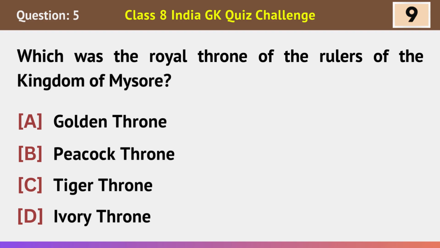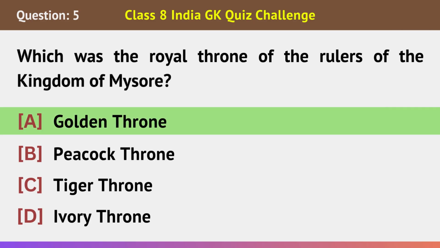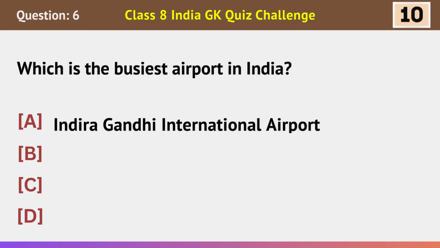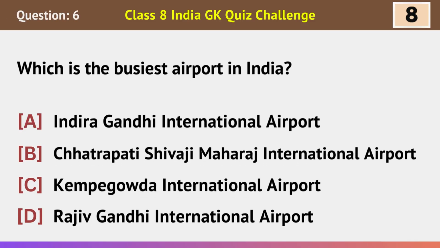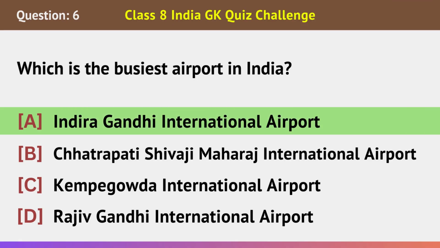Which was the royal throne of the rulers of the Kingdom of Mysore? Golden Throne. Which is the busiest airport in India? Indira Gandhi International Airport.